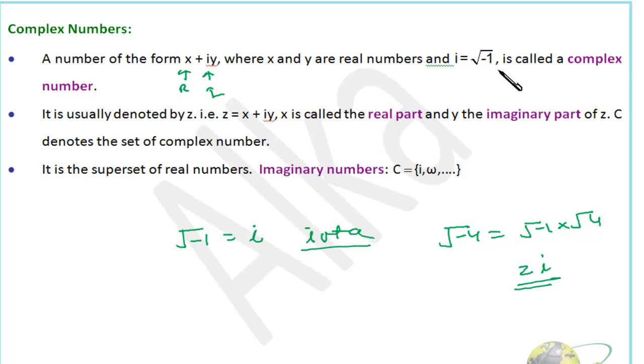Here root i is root minus 1, and we call it a complex number. It's usually denoted by z, where z is x plus iy, where x is the real part and y is the imaginary part. A complex number can be represented as z, and C is the name of the set of complex numbers. It is a superset of real numbers.